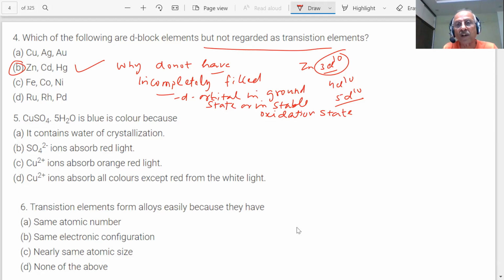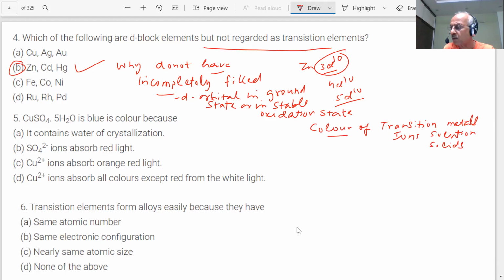Here we are talking of the color of transition metal ions. We discussed in solution or in solids, students: the color was due to what? Why does the color come, students? A basic question is asked to you. You have four choices. You will answer one of the four, students.